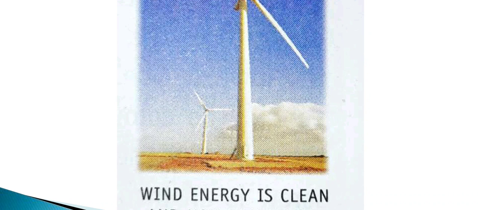These are known as the wind farms. So wind energy is converted into another useful form such as electricity using the wind turbines. On the wind turbines, electricity is produced, and this electricity is used for different purposes.